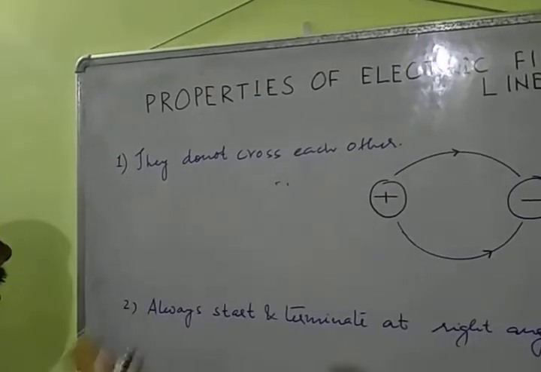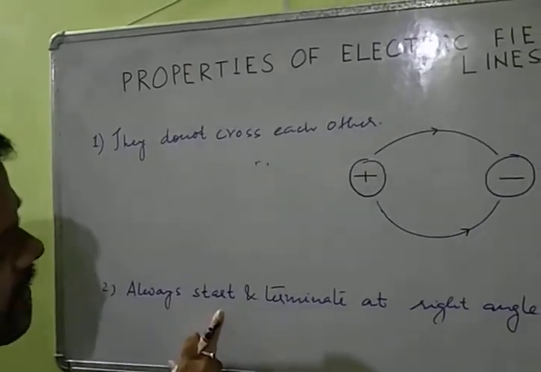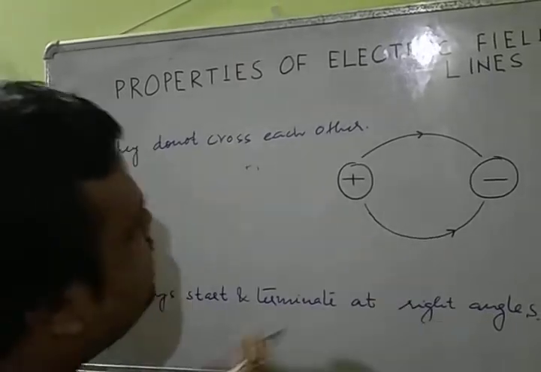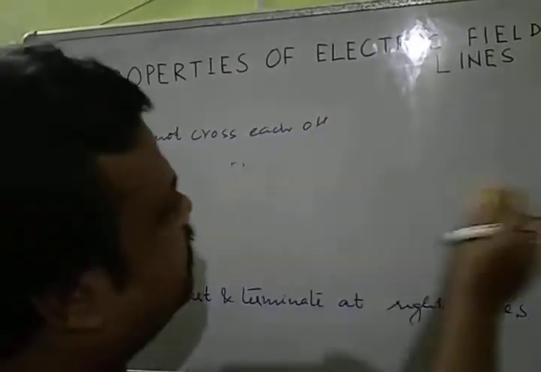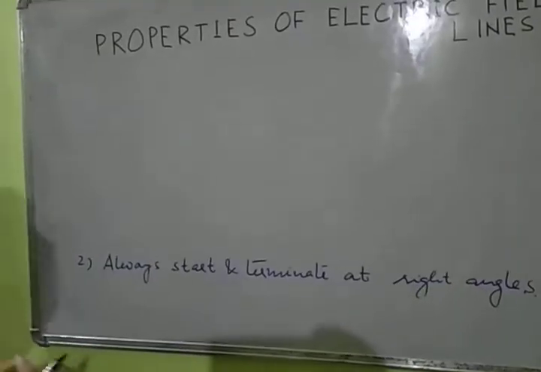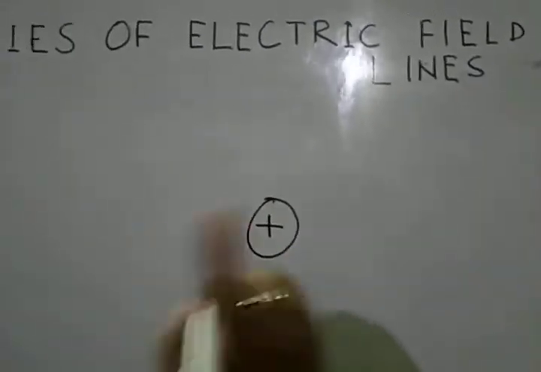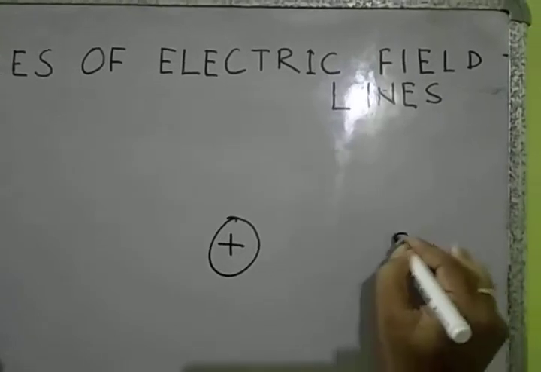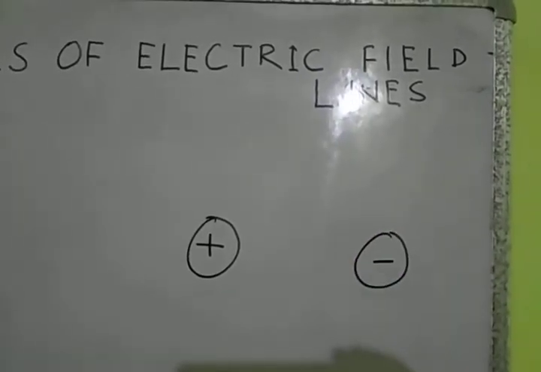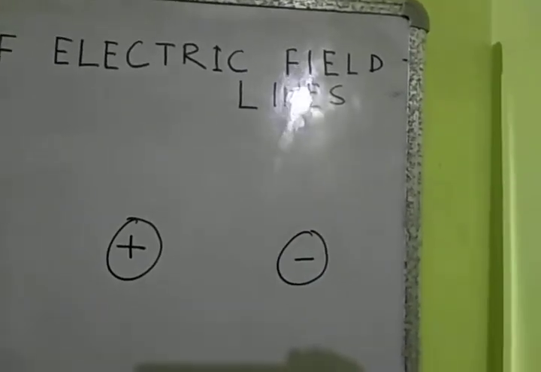Now they always start and terminate at right angles. Now what does it mean? Suppose the electric field lines always start from positive and terminate at negative. They start and terminate at right angles.